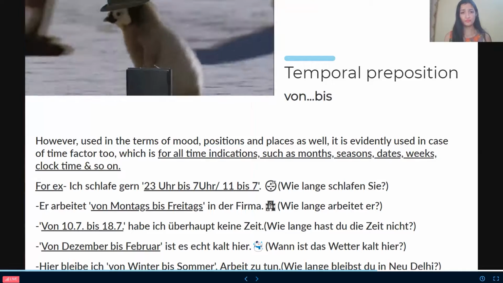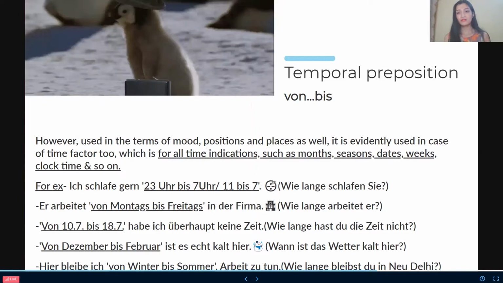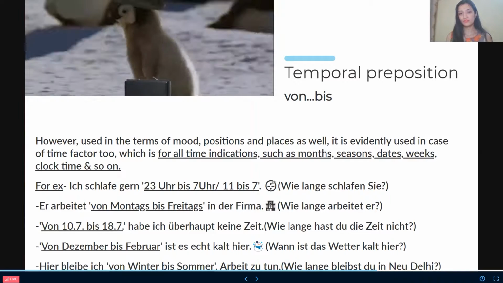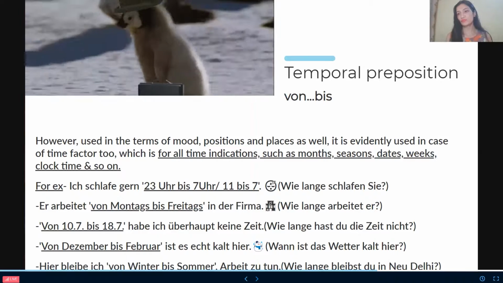However, it is used in terms of moods, positions, and places as well. It is evidently used in the case of time factors, which is for time indications such as months, seasons, dates, weeks, clock time, and so on.